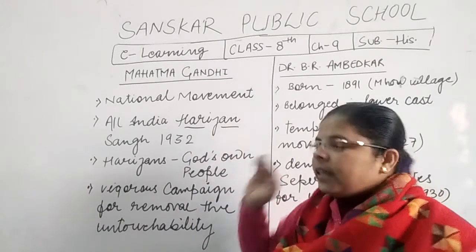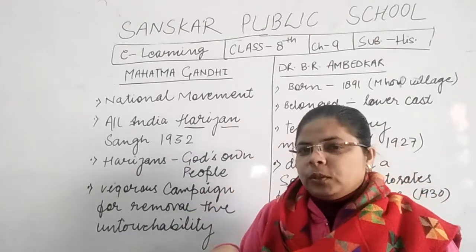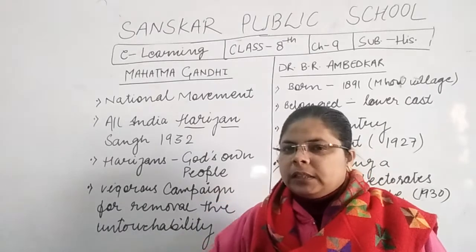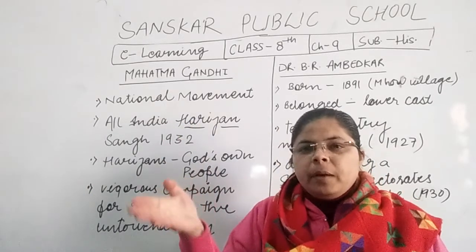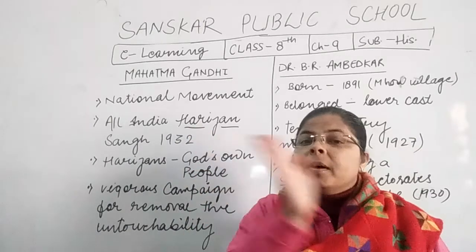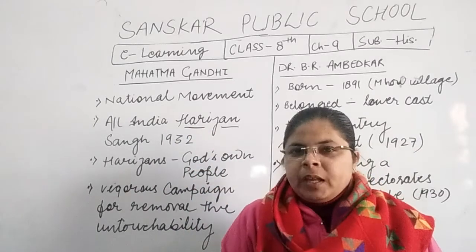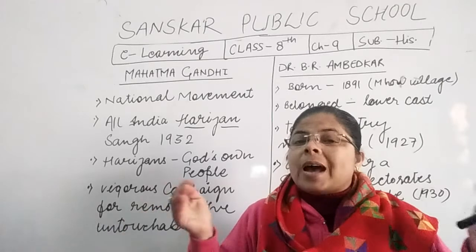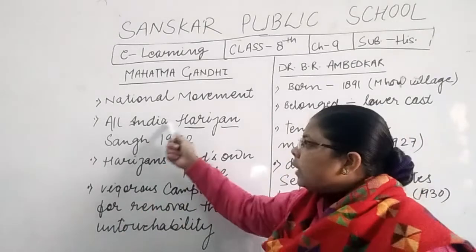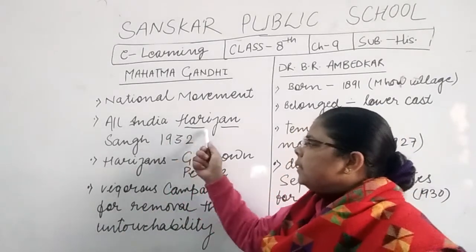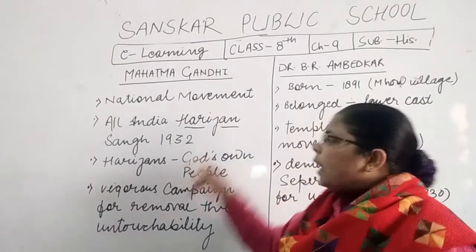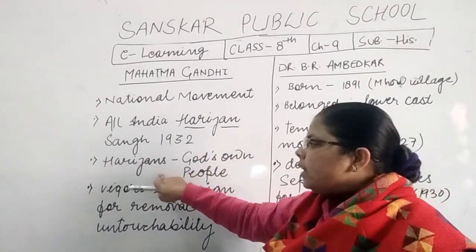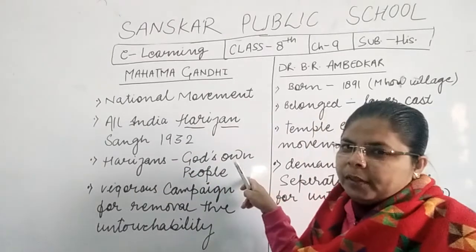So the untouchables now got the new title provided to them by Gandhiji. And now all the untouchables, after becoming Harijans, merged into the Hindu religion. Now they were all Hindus. अब वो सारे हिंदू थे. So in 1932, the All India Harijan Sangh was founded by Mahatma Gandhi, who provided the new title to the untouchables, and Harijans means God's own people.